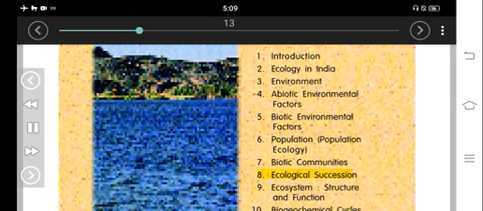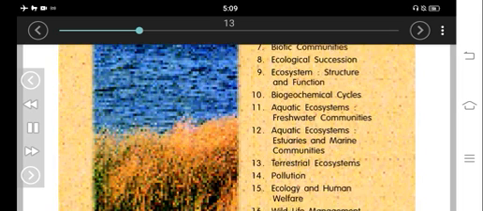8. Ecological succession. 9. Ecosystem, structure and function. 10. Biogeochemical cycles. 11. Aquatic ecosystems, freshwater communities. 12. Aquatic ecosystems, estuaries and marine communities. 13. Terrestrial ecosystems. 14. Pollution. 15. Ecology and human welfare. 16. Wildlife management. 17. Biogeography.